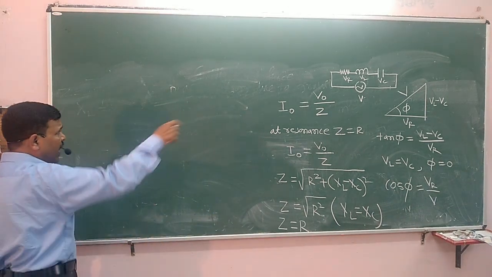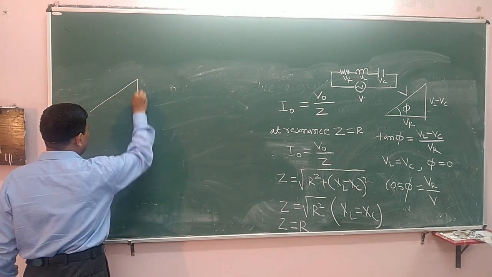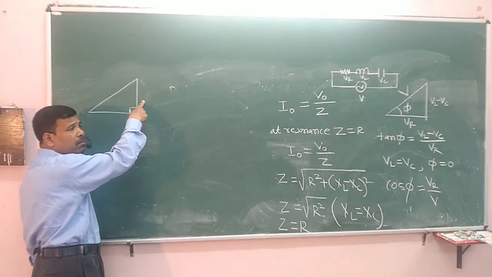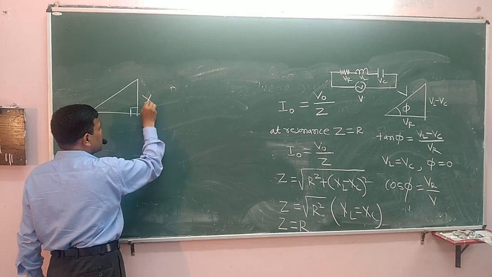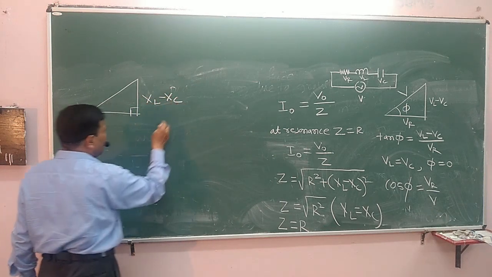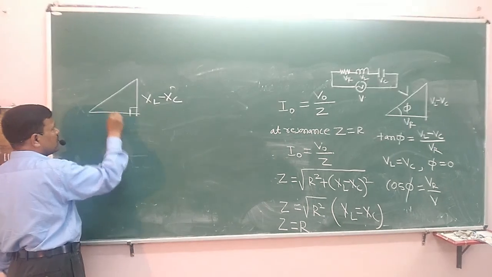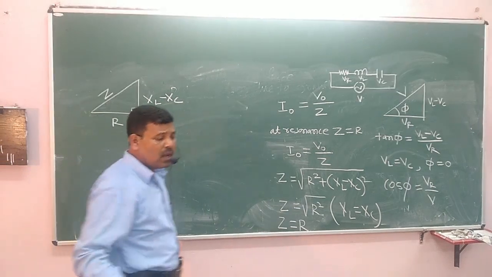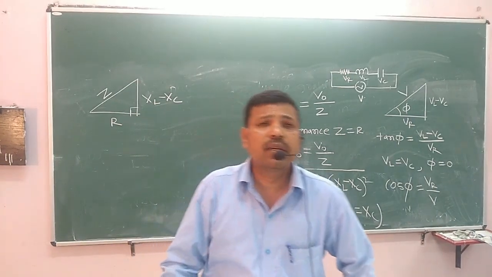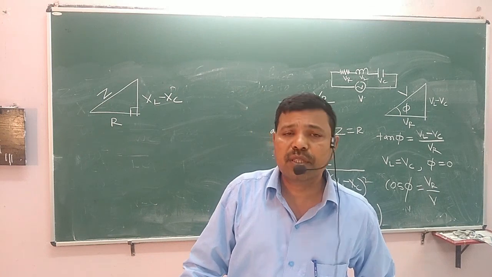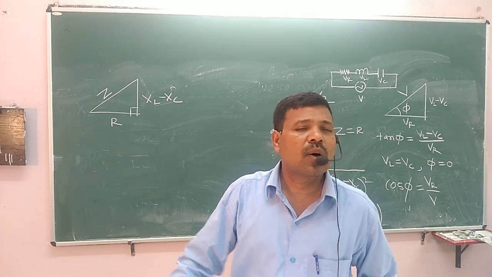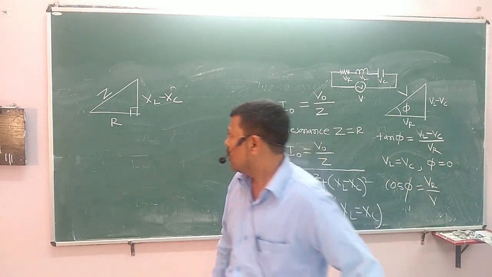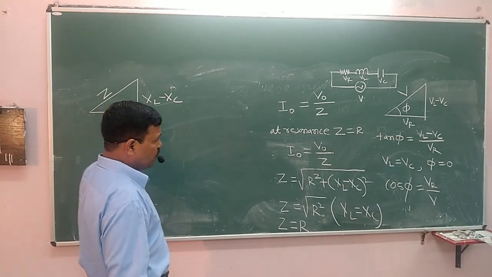Okay, if that right angle triangle, instead of here VL minus VC, I write XL minus XC, and this one is resistor and this one is impedance. What is impedance? Opposition offered by the inductor, capacitor and resistor to the flow of AC current. All three components are opposing AC current. So in such a situation, we get this equation.